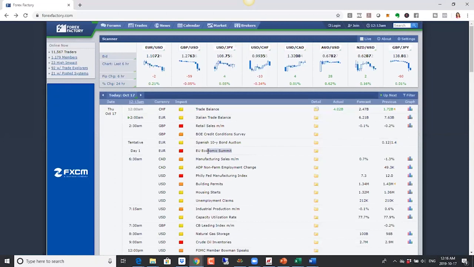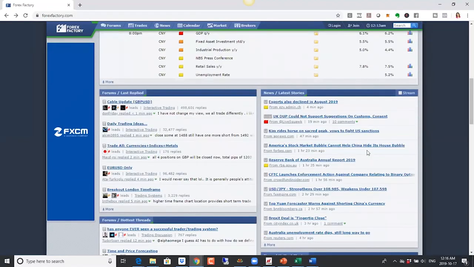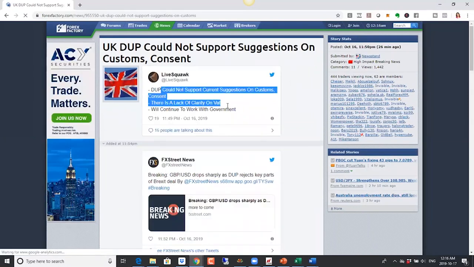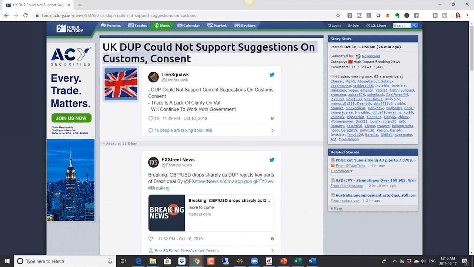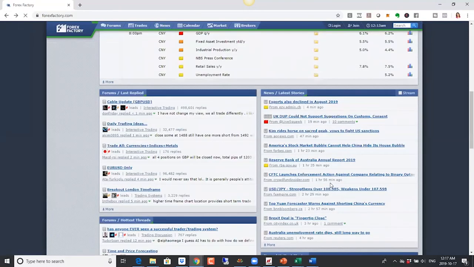We have also been waiting on Brexit results. The Brexit negotiations have been going on, and we've been hearing comments about how close the EU and UK are to coming to an agreement. And yet we haven't actually seen an agreement yet. Just a few minutes ago, we got some comments saying that they weren't able to agree on a few things. As a result of that, we have seen the British pound drop here. So keep an eye on the Brexit developments, because those will have an impact on the market.